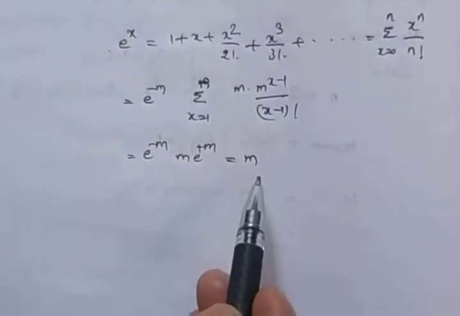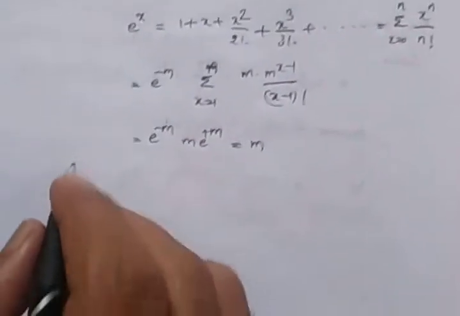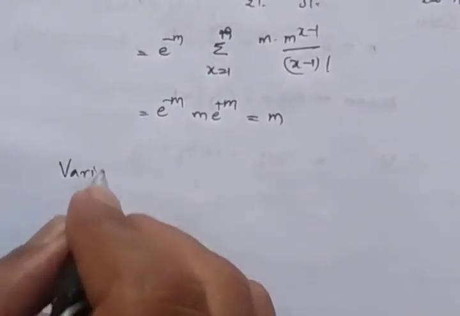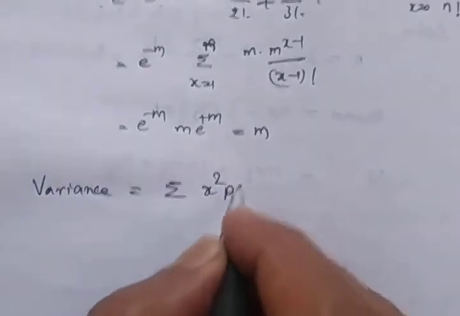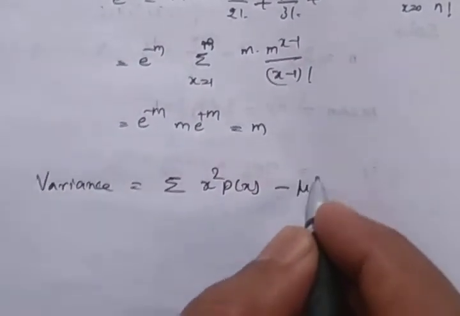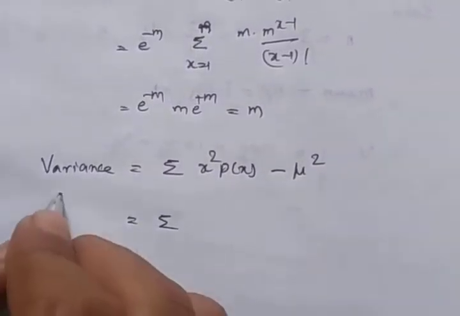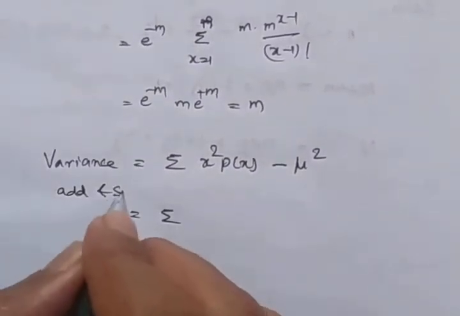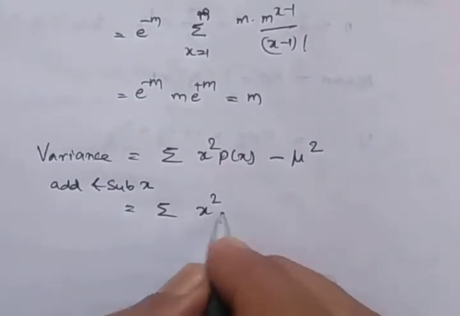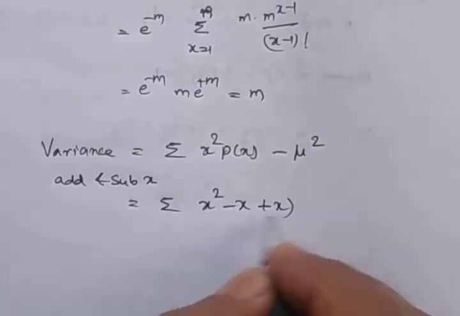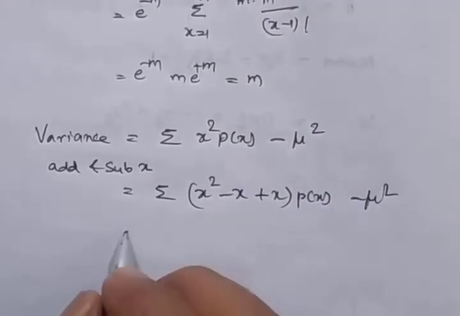We are using the binomial distribution while solving the Poisson distribution problems. Similarly, variance is summation of x square into p of x minus mu square. Here I add and subtract x: x square minus x plus x into p of x minus mu square.